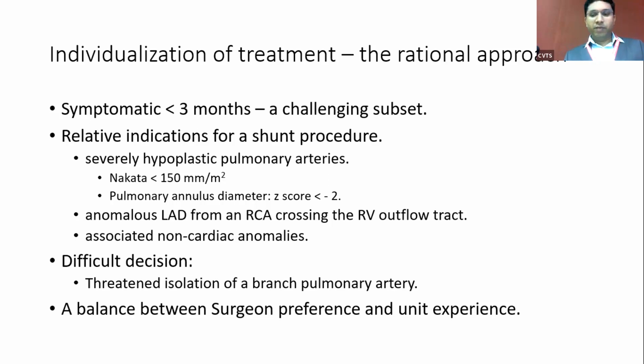The decision becomes very difficult when we have a threatened isolation of the branch pulmonary artery, where we have to subject a child to cardiopulmonary bypass, and sometimes it is very difficult to manage a child with a shunt circulation rather than a complete repair. So it is always a balance between surgeon preference and the unit experience.